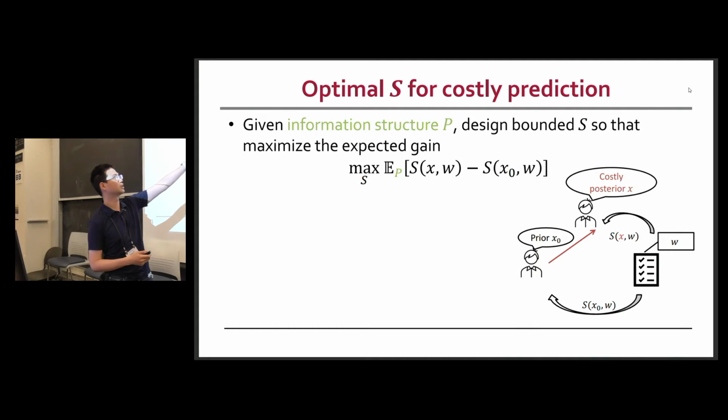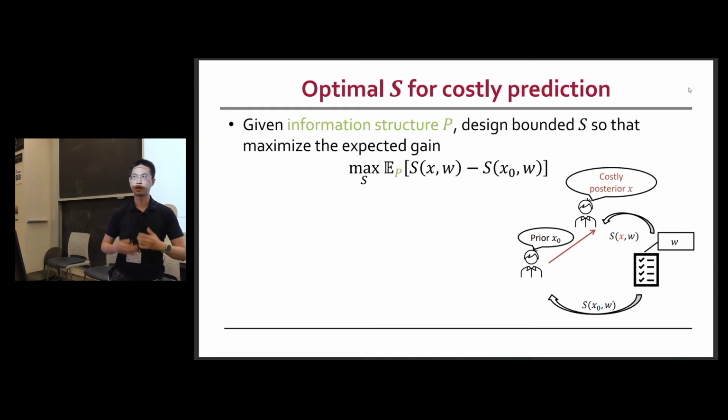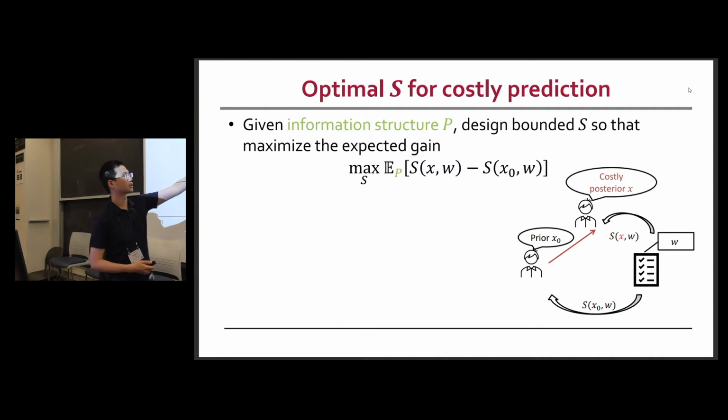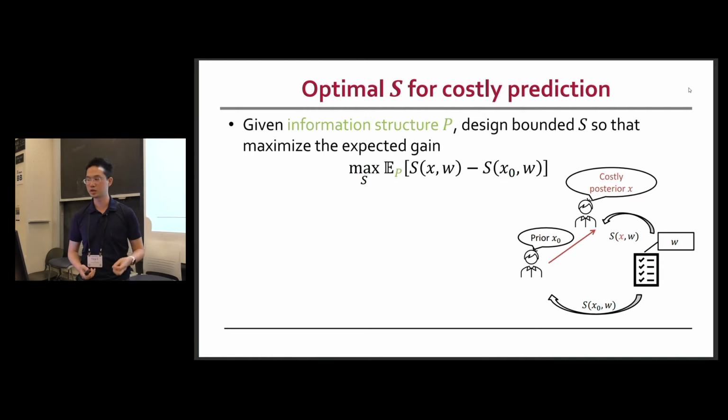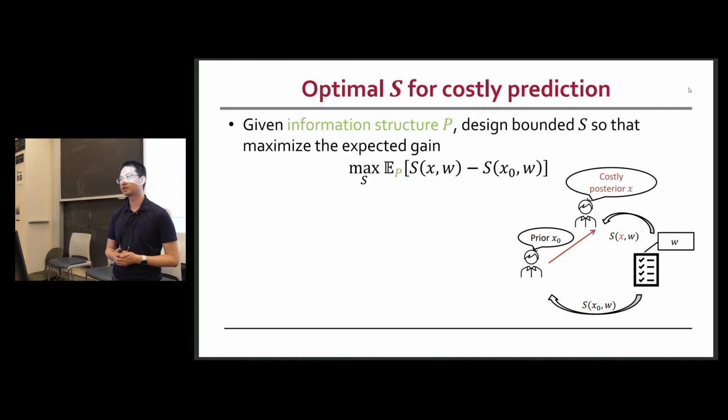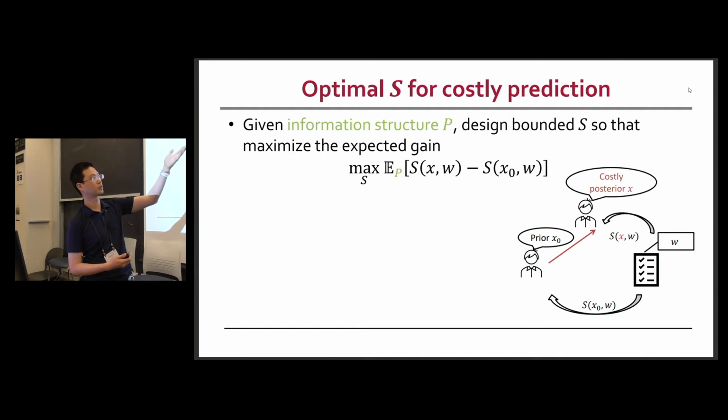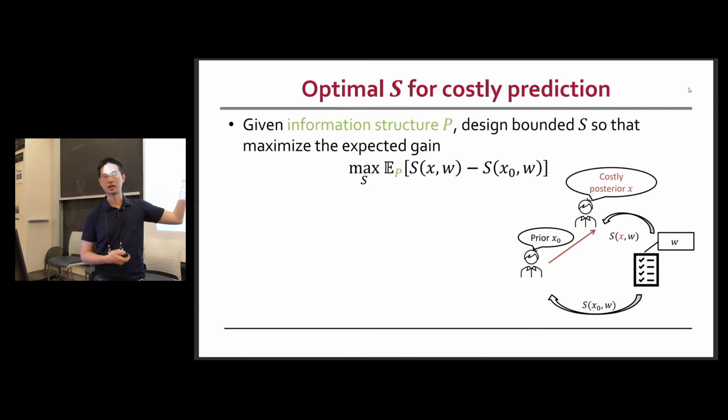The first term is their expected score when they get the improved signal, and the second term is their expected score when they just report their priors. If the principal knows the information structure, that is, the joint distribution between the ground states and the possible signals, then we can formulate this as a maximization problem: we're trying to find a bounded scoring rule such that the expected gain for the agents is as big as possible.